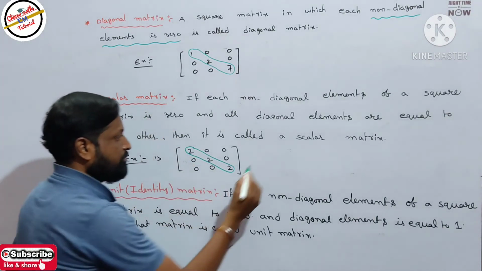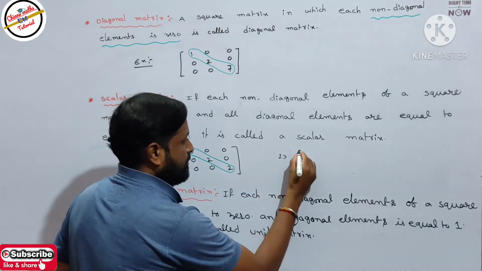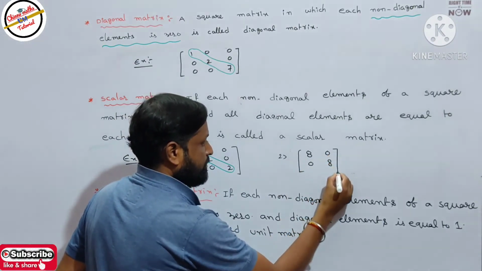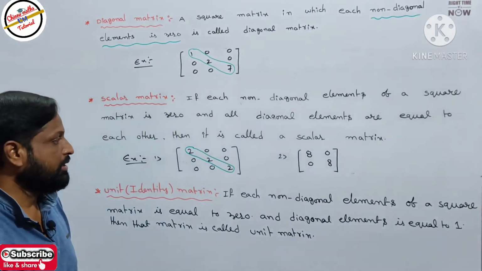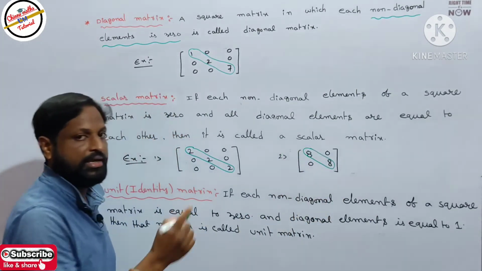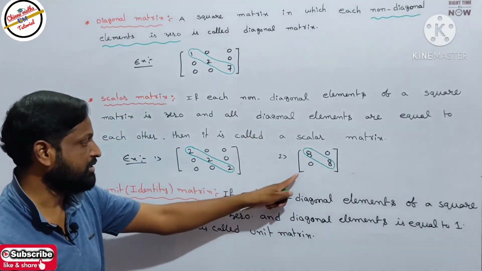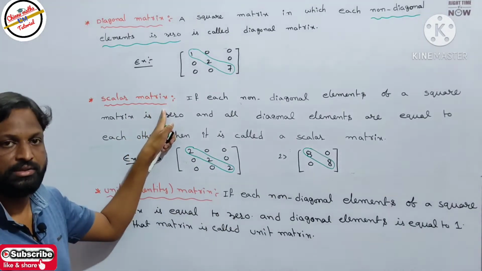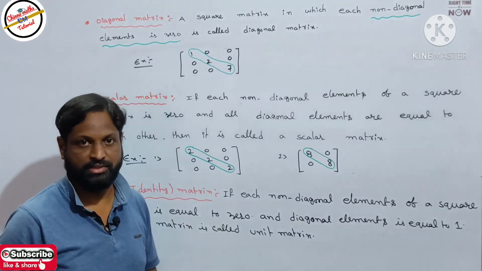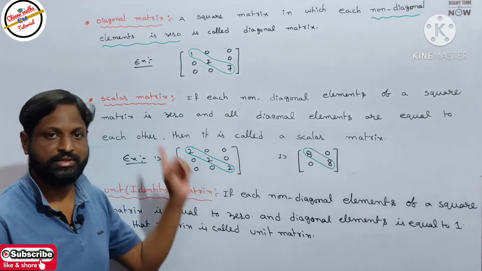Okay, take one more example. The second example is 8 0 0 8. See here, in that example, what are the diagonal elements? 8 and 8. Both diagonal elements are equal. The non-diagonal elements should be 0. Then according to the definition, this matrix is called a scalar matrix. In a scalar matrix the diagonal elements are equal to each other, and the non-diagonal elements should be 0.